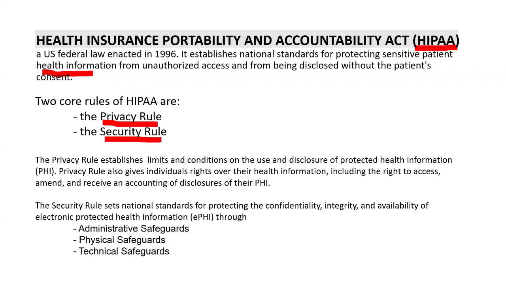The privacy rule establishes conditions and limits on how protected health information, which is PHI, can be used or disclosed. The security rule sets national standards for protecting confidentiality, integrity, and availability of EPHI, electronic protected health information, through administrative safeguards, physical safeguards, and technical safeguards.